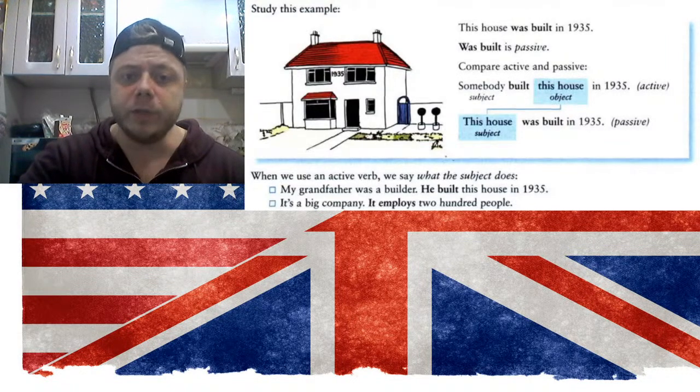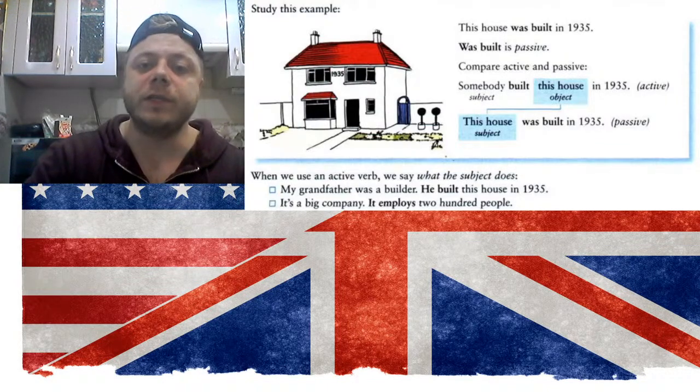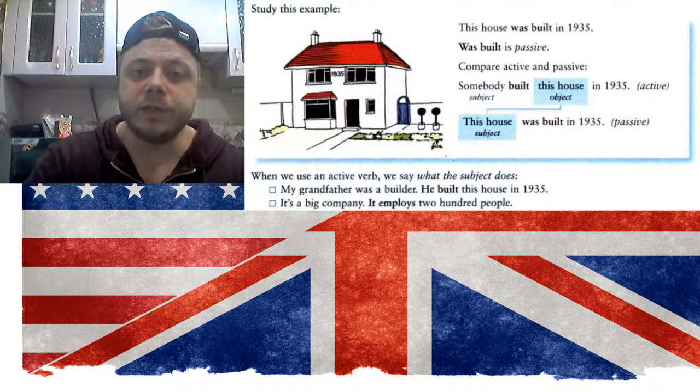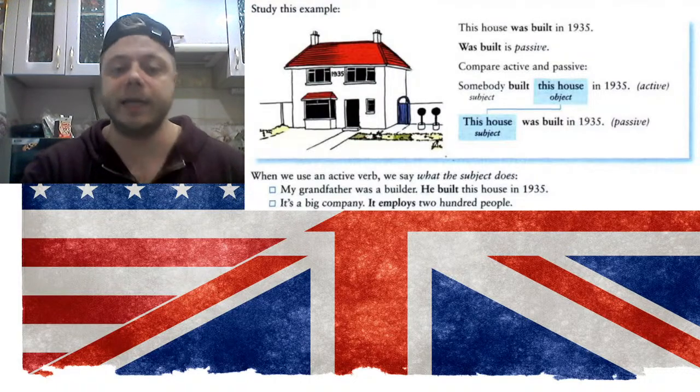For example, when we use an active verb, we say what the subject does. My grandfather was a builder. He built this house in 1935. And it's a big company. It employs 200 people. So these two sentences are used in active voice.